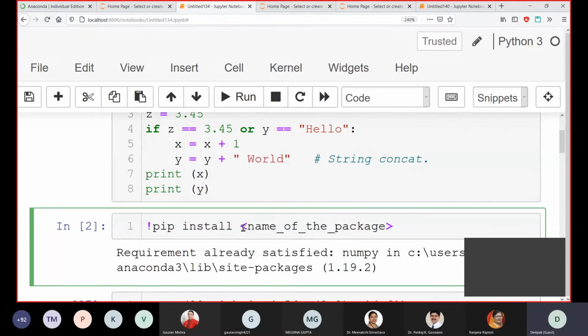Can you see this? So that's the format to install a package using the shortcut. Now you need not go into Jupyter Notebook, in the Anaconda interface, and you need not search, and you need not tick boxes and all those things. You just type the command, and the package will be installed.